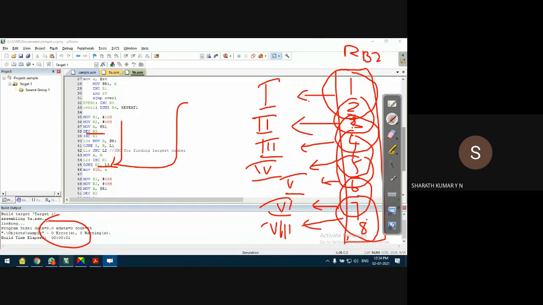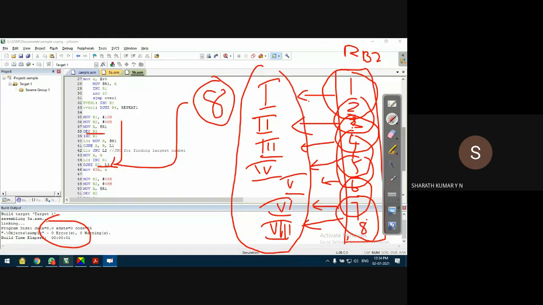That means the bottom line is, out of 8 bytes, if 8 bytes are compared to find the largest or the smallest among them, how many comparisons am I doing? I am doing only 7 comparisons, not 8. So decrementing R2 here makes sure that though R2 is initially 8, I decrement it to 7. Why?